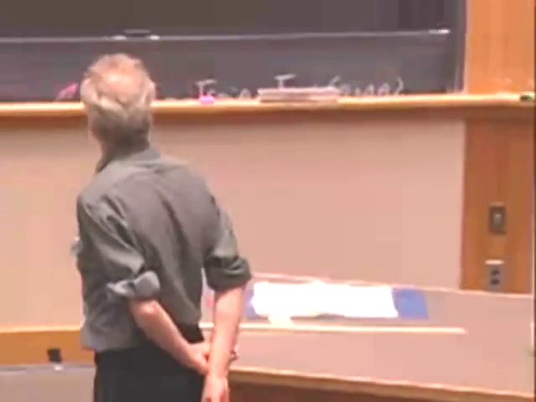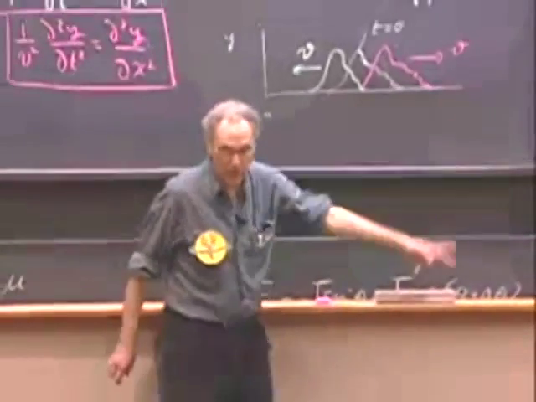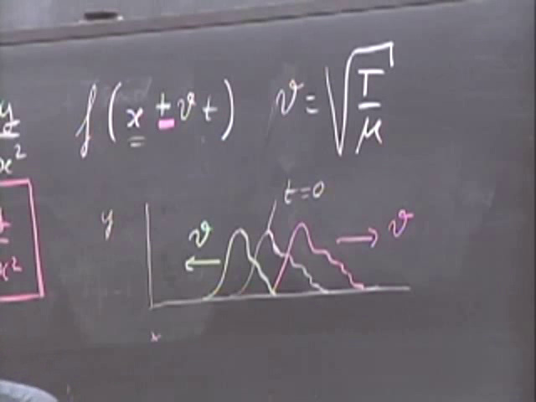Is it obvious that if I make mu large, that I make it very thick, very heavy per meter, the propagation speed is lower? Yeah, maybe. Now that I know the answer, I would say, yeah, it's quite obvious, but it's not so trivial. So in any case, we have derived two things. We have derived that there is such a thing as a speed, but we even have derived the speed itself, the square root of T over mu. So if we had done the experiment again with a higher tension, then the pulse would have moved faster.